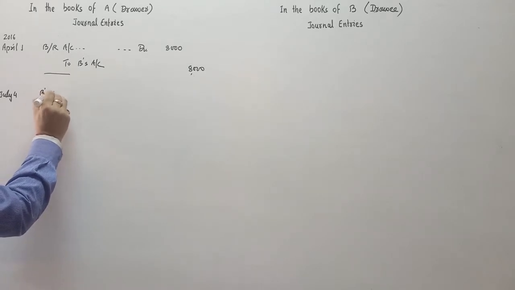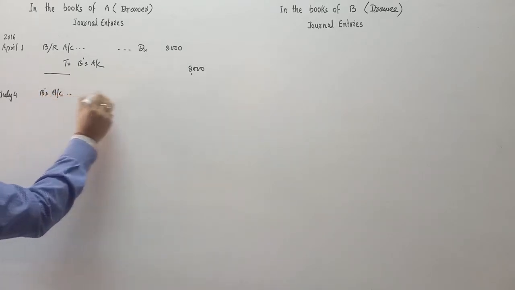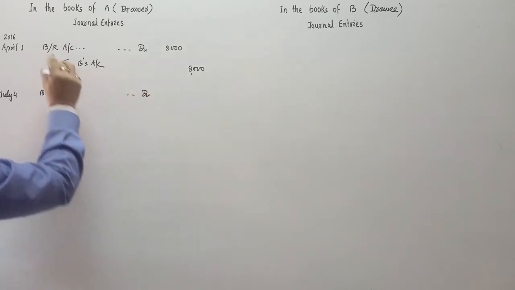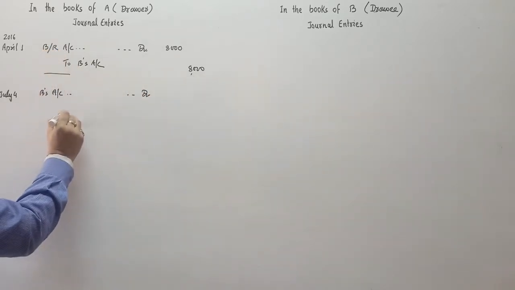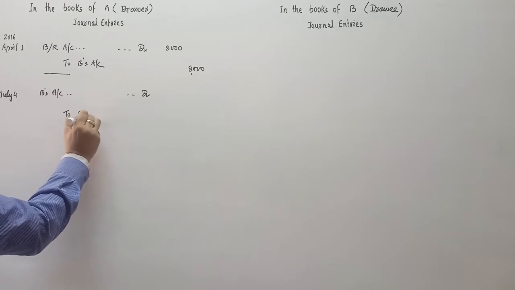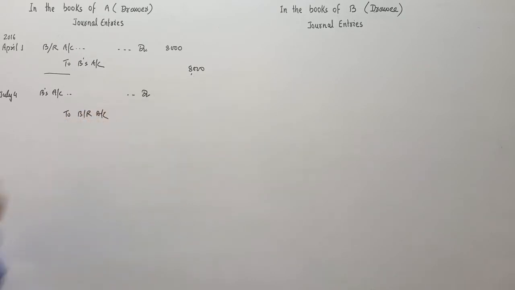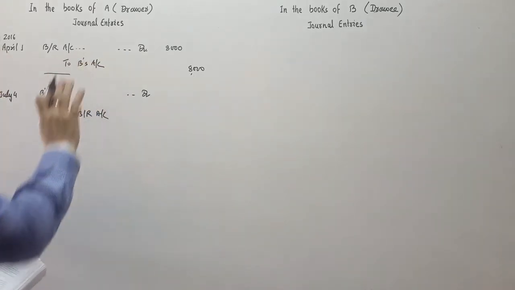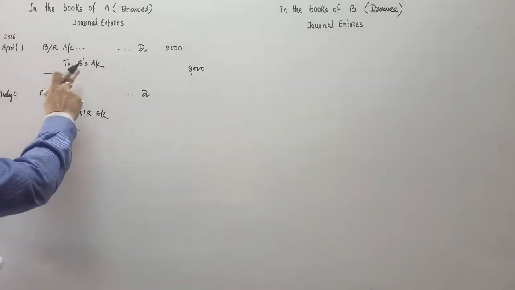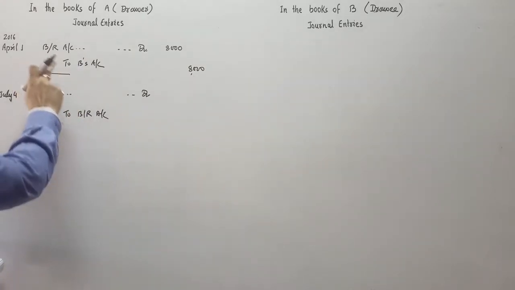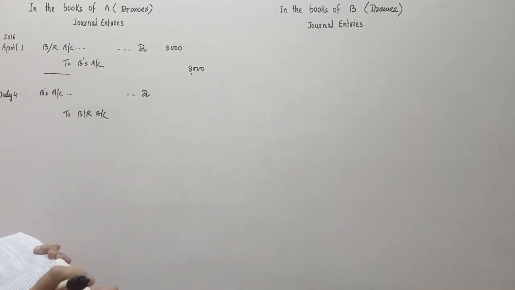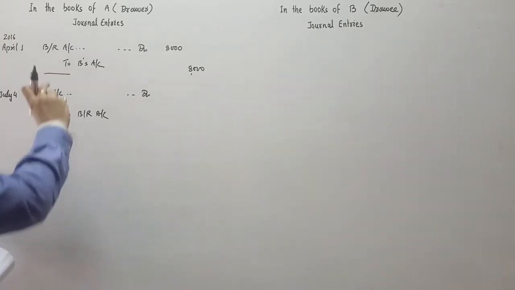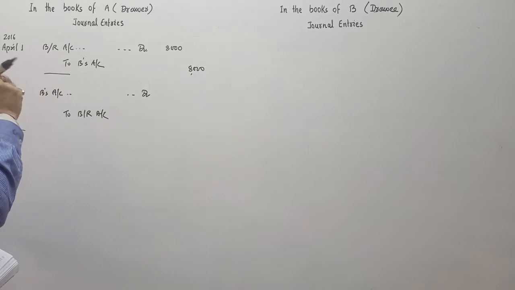And bills receivable, which was debited over here, will be credited by us. This is the cancellation entry. Dishonor entry means entry of cancellation of the bill which is recorded earlier. Because the bill is dishonored, we will do the reverse entry.